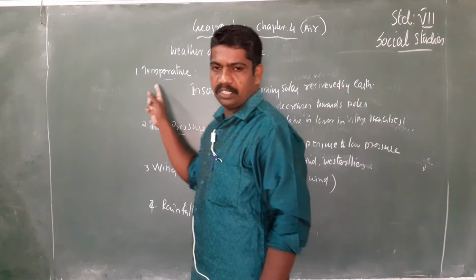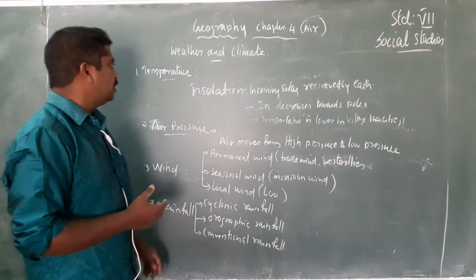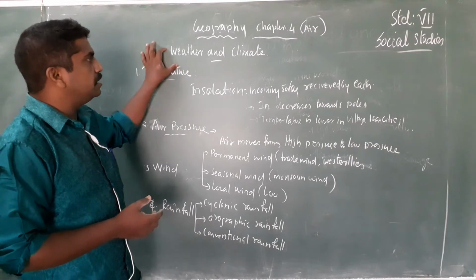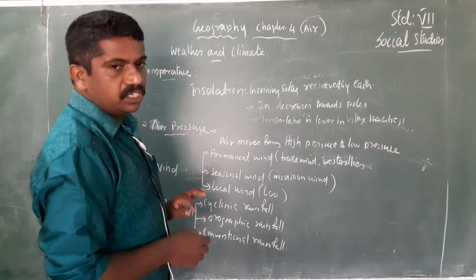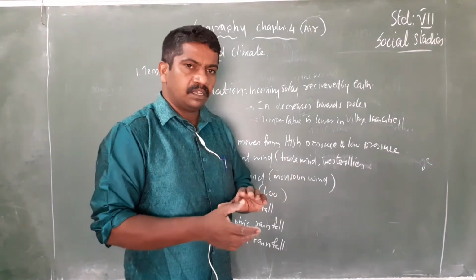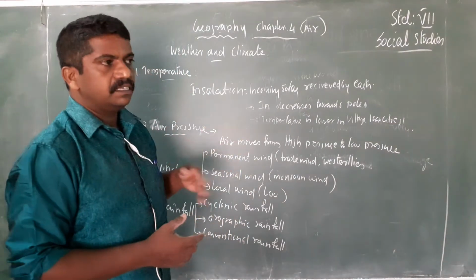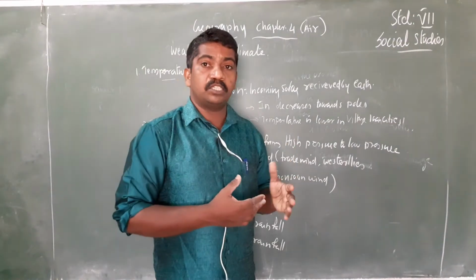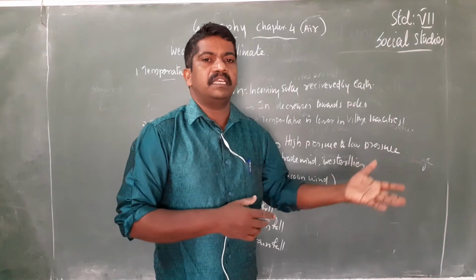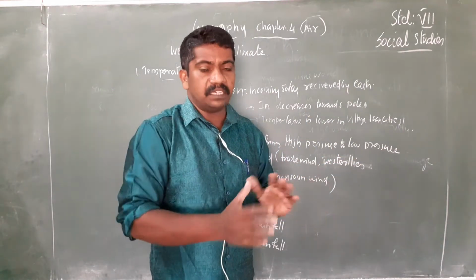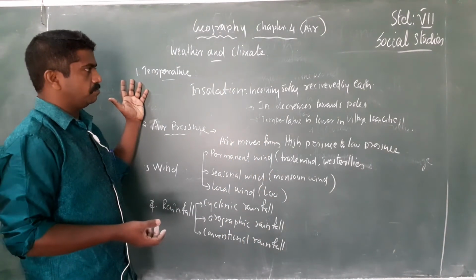First one is temperature. Temperature is one of the conditions that can affect the weather or climate of a place. What is temperature? The difference between hotness and coldness is called temperature. The temperature of some areas is very cold, and the temperature of some areas is very hot. So the difference between coldness and hotness is called temperature.